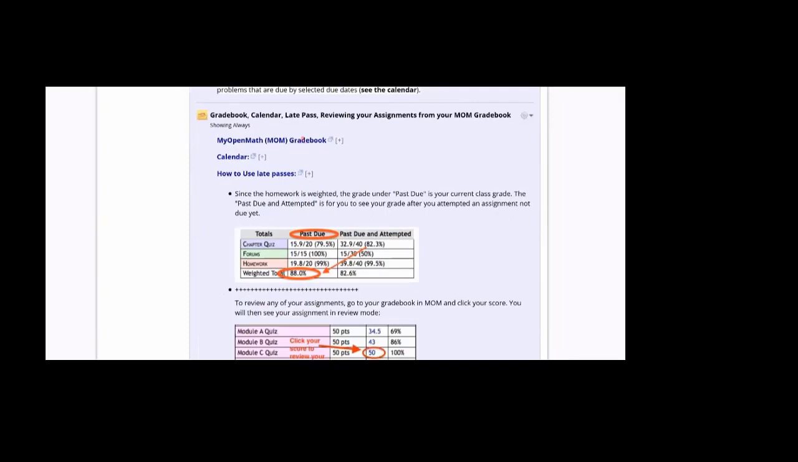Gradebook, calendar, late pass, and so on and so forth. If you click on the Gradebook, this is a short video which takes maybe a couple of minutes explaining how the Gradebook works. Same thing for calendar. Same thing for how to use a late pass. I highly recommend you watch those. And this portion explains how to look up your own grade at any time.